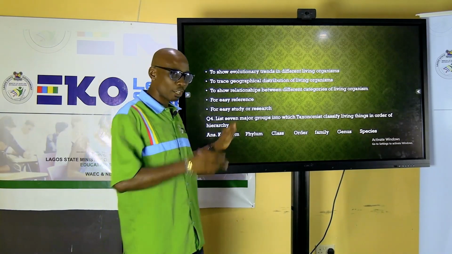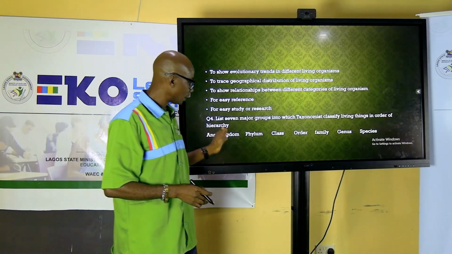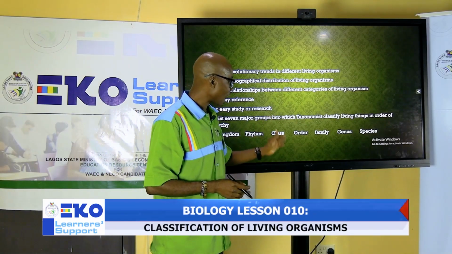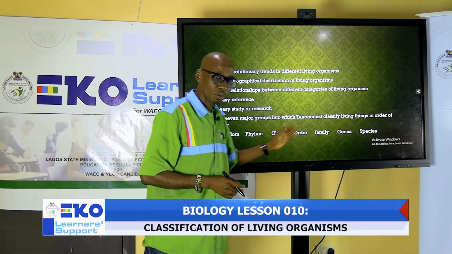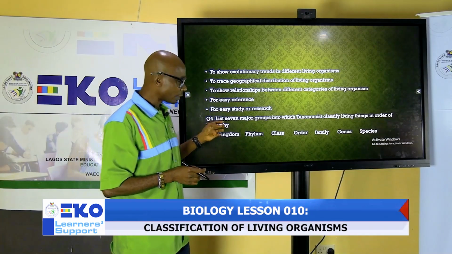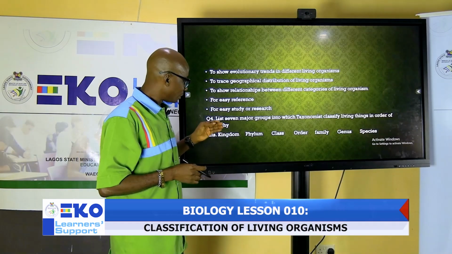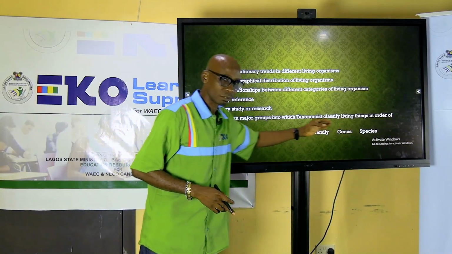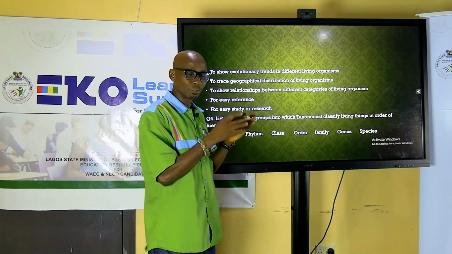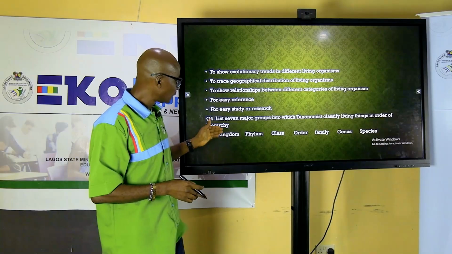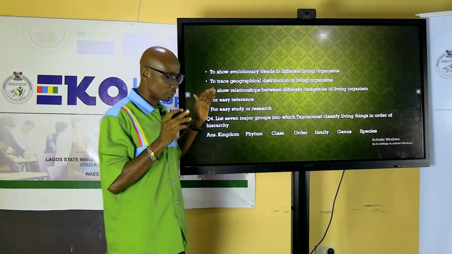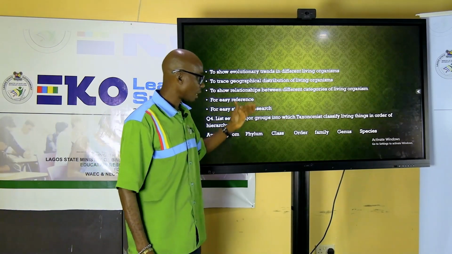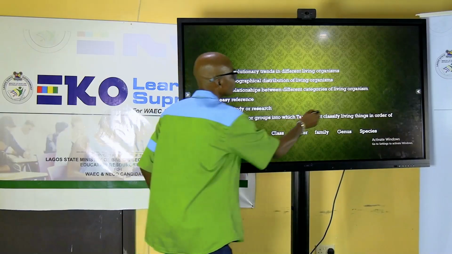But in the order of hierarchy, it is kingdom, phylum, class, order, family. Because the particular year a question like this was set in WAEC, many of the candidates mixed it up. Some started with species and ended in kingdom. Some did not even arrange, they just listed it. Once the question says the hierarchy method, you must start from kingdom and end in species.